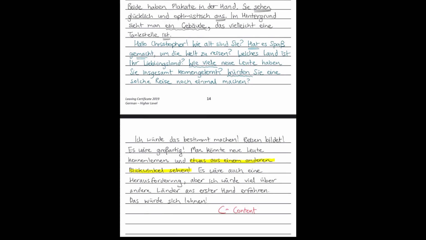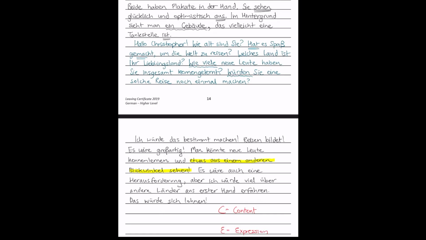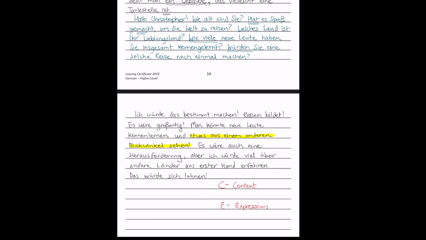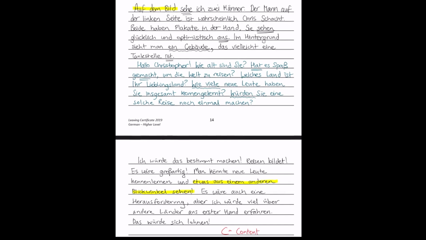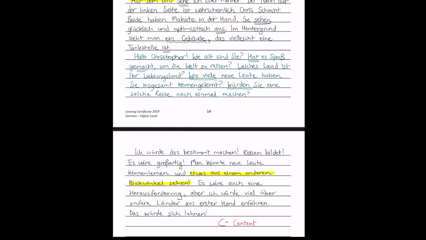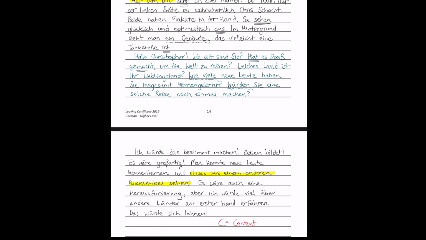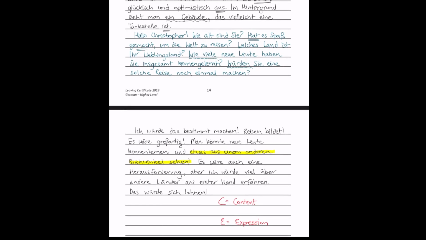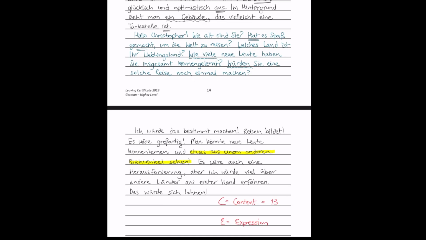Then you'll see an E, which will stand for the word expression. Now, what do these content and expression mean? Well, content is to do with answering the question. If you've answered the question, no matter if you've answered it imperfectly, you will get a mark for answering the question. Now, there are some limitations to that. The sentence must have a verb, but if the verb ending was incorrect, but it's still clear what you're saying, then you will get a content mark. And the content marks in this particular Äußerung zum Thema, and generally speaking, are 13. And I'll explain how we get this number in a moment.